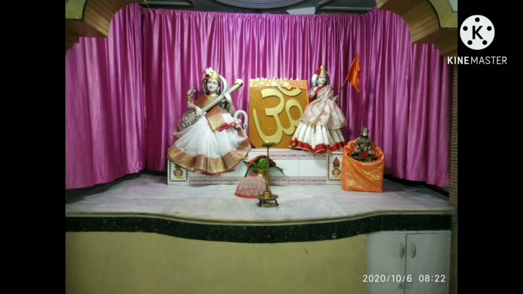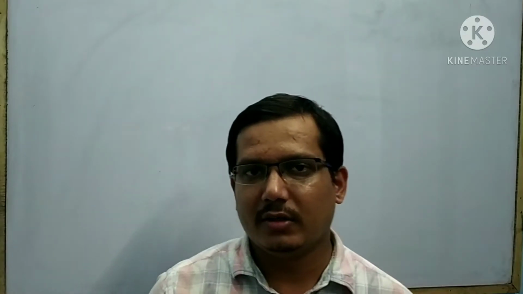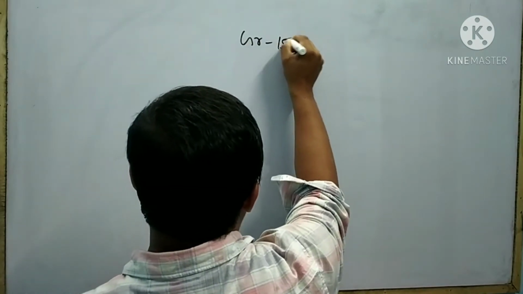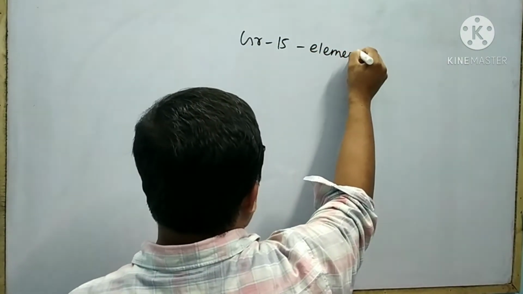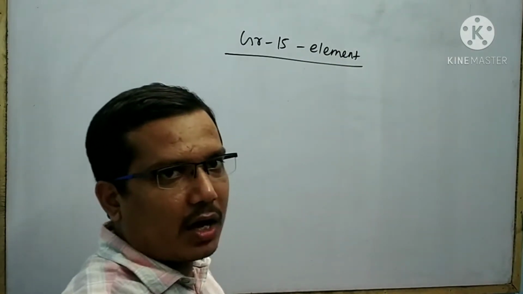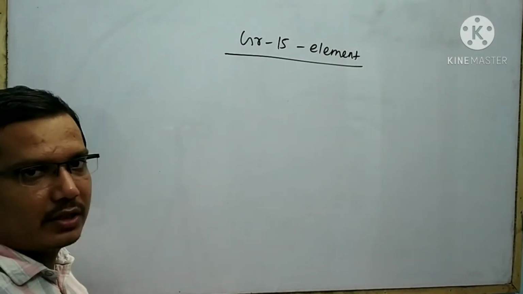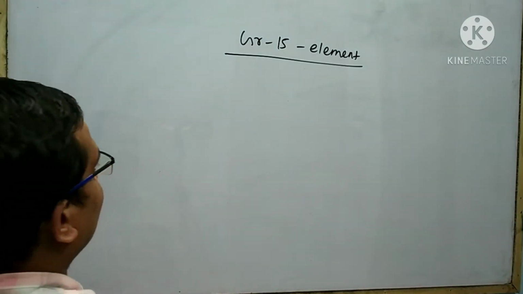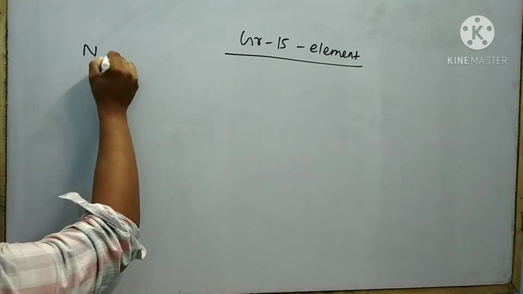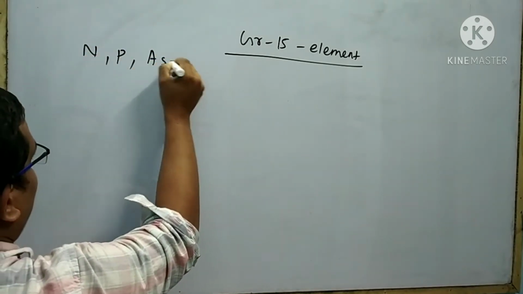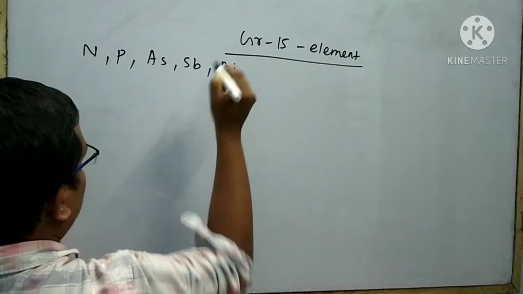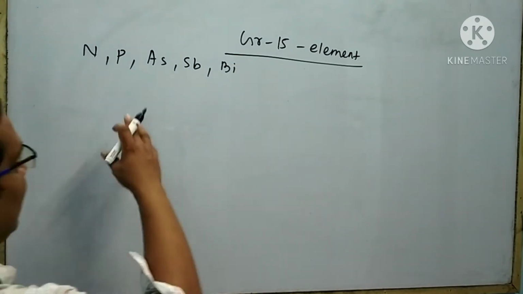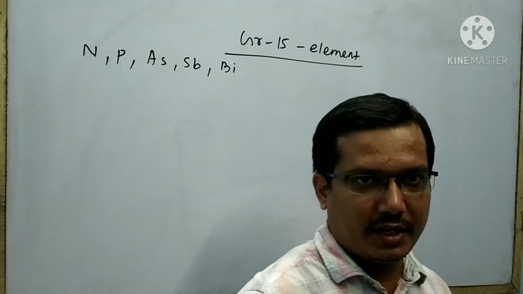Santi. Dear student, now I will discuss the group 15 elements. Group 15 elements are also called the nitrogen family. The elements present in group 15 are nitrogen, phosphorus, arsenic, antimony, and bismuth. These are called nitrogen family elements.